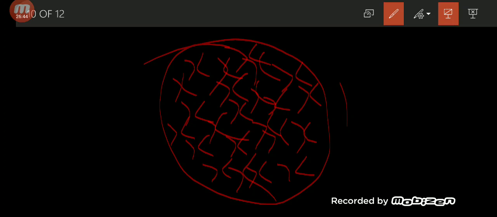So this is a diploid cell which has 46 chromosomes, which is 2n.